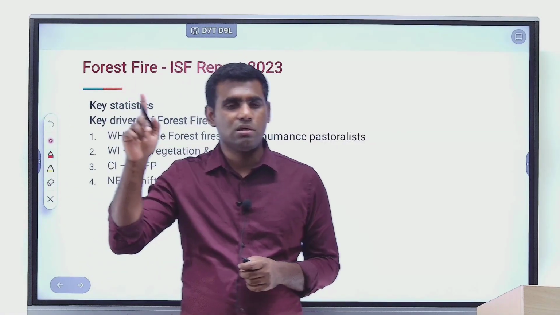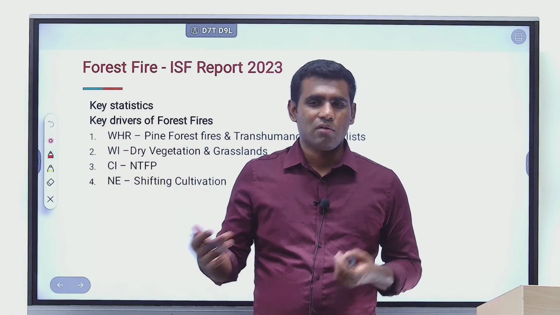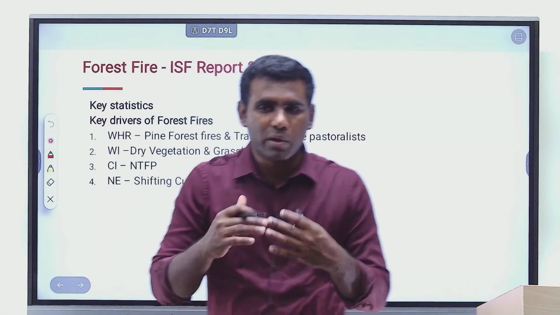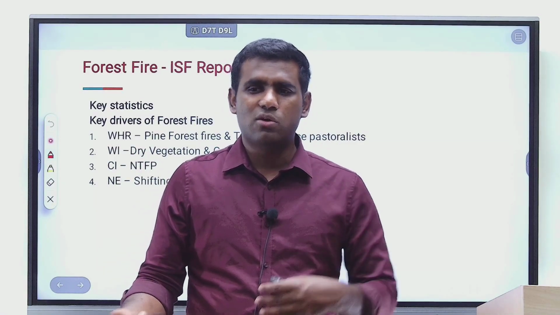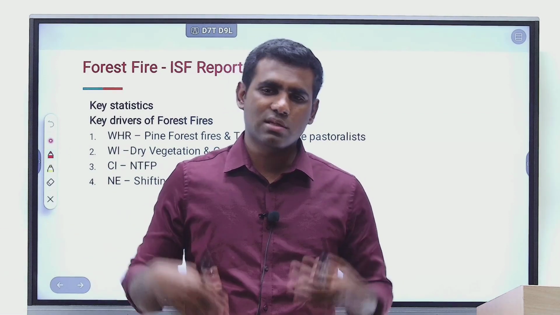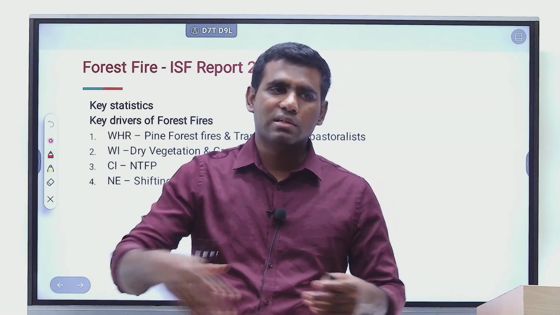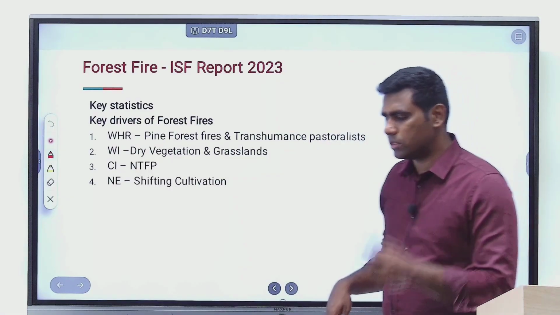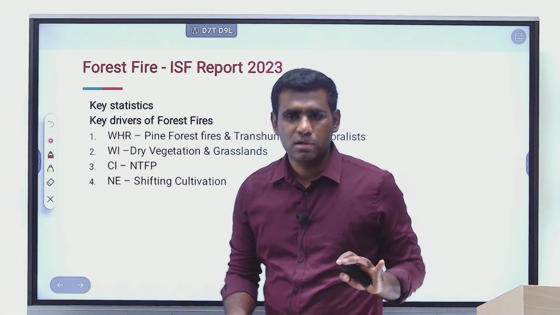In the northeast, the main culprit for forest fire is shifting cultivation, where those tribals just shift from one place to the other, and when they want to occupy a new area and start cultivation, they feel lazy. They cannot cut each and every plant and every weed. What they do is they just simply light fire to the entire area, right? And that fire starts spreading to all neighboring forests, right? So that's one of the reasons for forest fires, as mentioned in the chapter. In the northeast region, this is the culprit, okay?